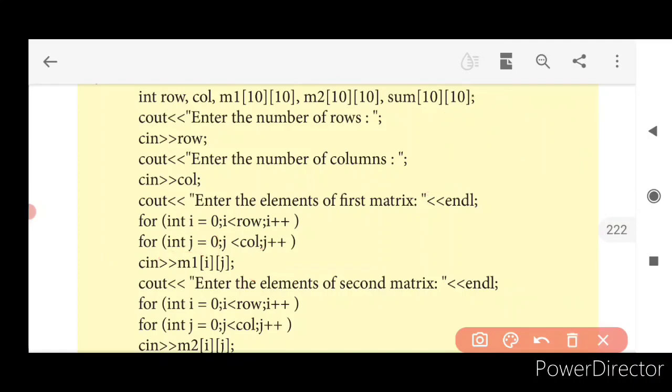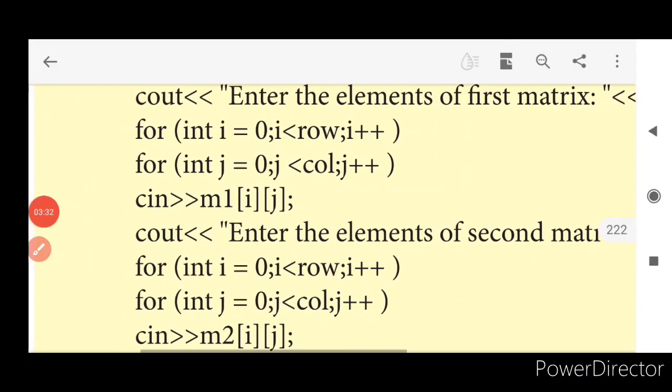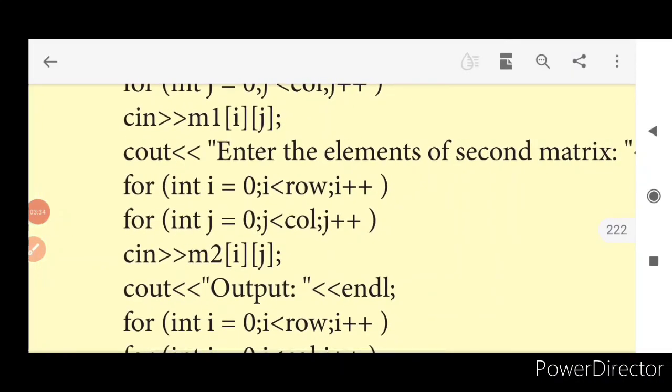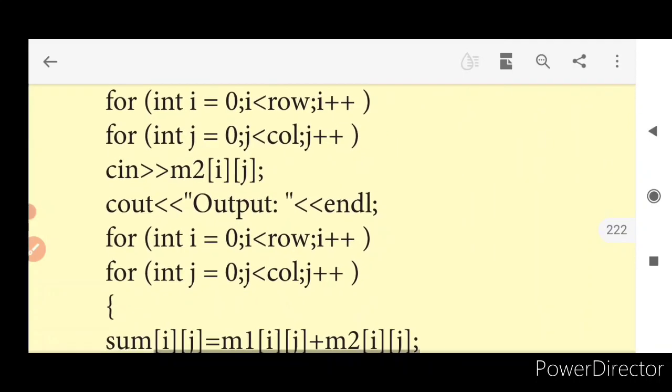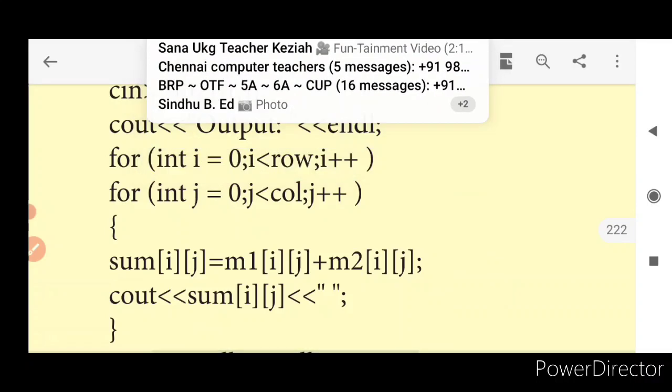Now we have to proceed this for 2 cross 2 matrices completely. The same process will be repeated again for the second row also. For the second row also the same process that we did for the first matrix will be done. The same M2 of I comma j will be obtained. After that the same that we did, isn't it? The same process will be done here.